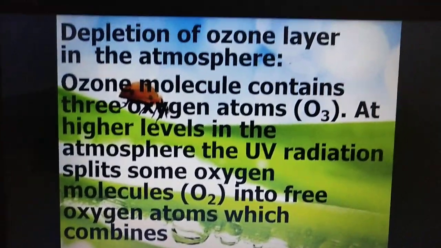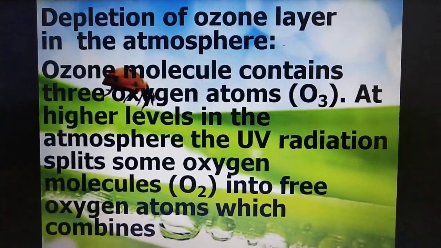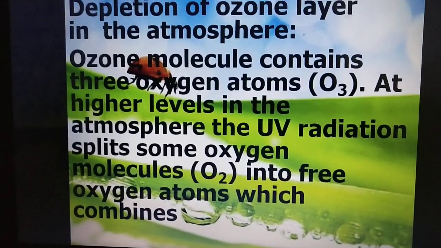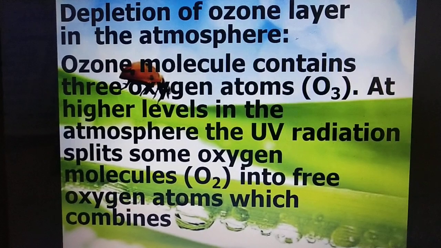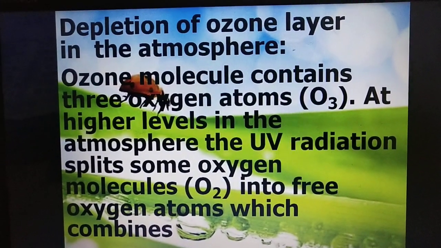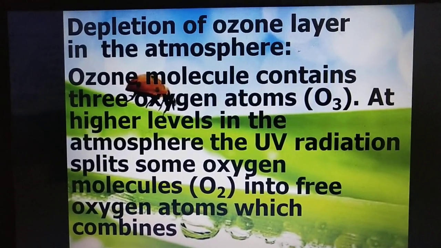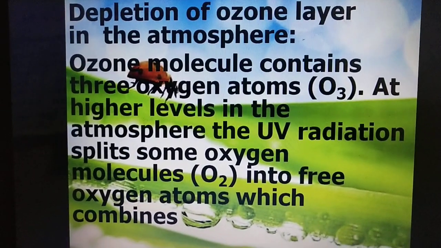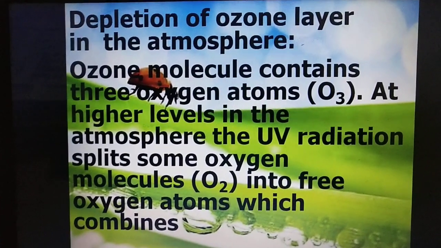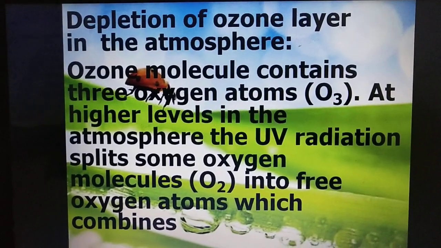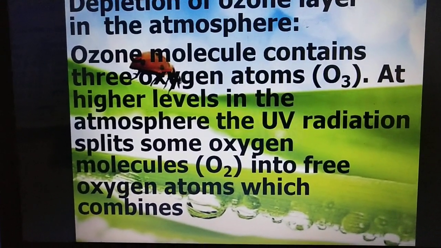Next topic is depletion of the ozone layer. Everyone knows what ozone is. Ozone is a triatomic molecule of oxygen, and this ozone layer is formed at the stratosphere level. You all know the importance of the ozone layer. It protects the earth from UV radiation.